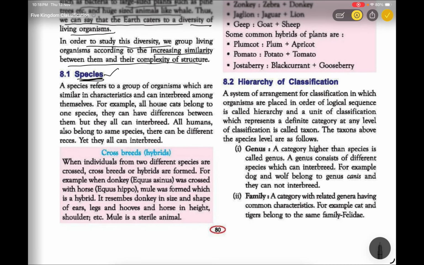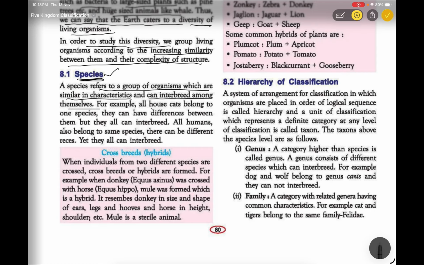Species, in general words, is a group of organisms which are similar in characteristics and can interbreed among themselves. For example, all humans belong to one species.